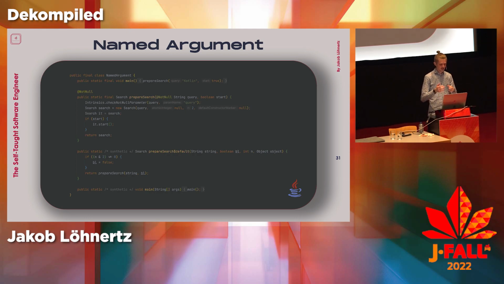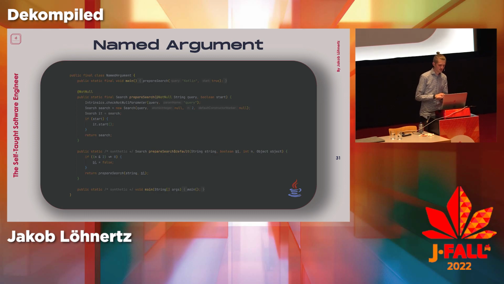Cool. So you see that the first thing it does here is add two methods. We have our prepare search, which takes the arguments, and then what you notice, which is quite funny, when I saw this I was like, come on, this is really how they do this. They just order them in the correct order again. So during the compilation, even though you give it a custom order, it hiddenly orders it in the order that your method wants it, and then compiles that into the bytecode. So this is a very simple fix, I guess. In the call side, whereas I called it with first Boolean then string, it's actually now string and then Boolean, which is precisely the order that the method wants.